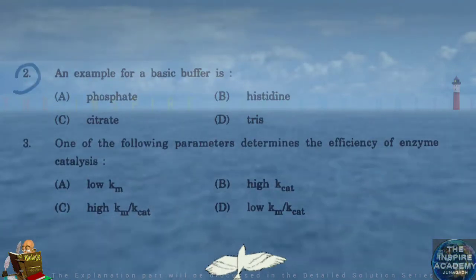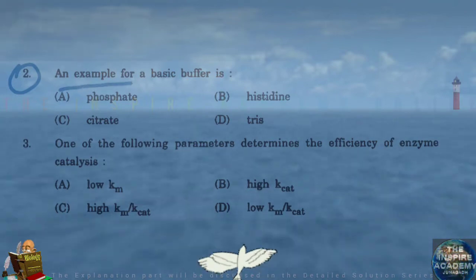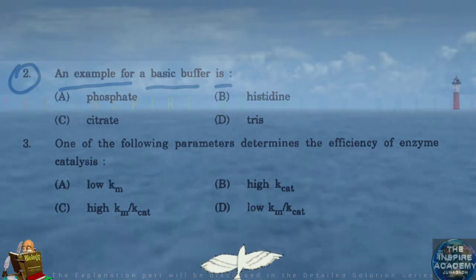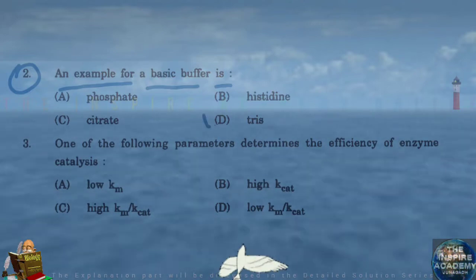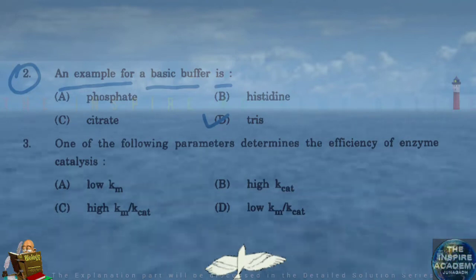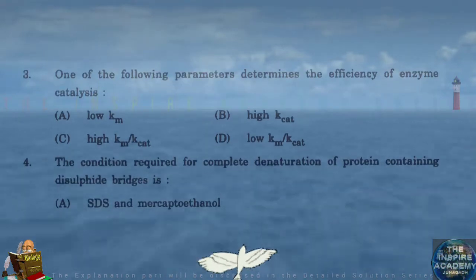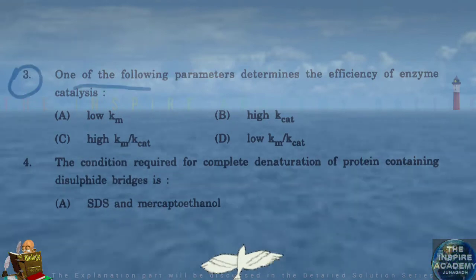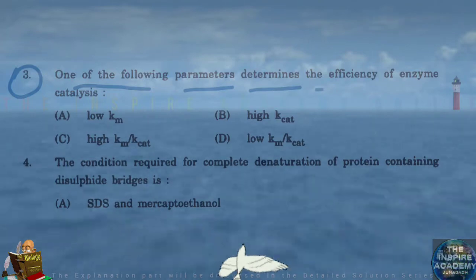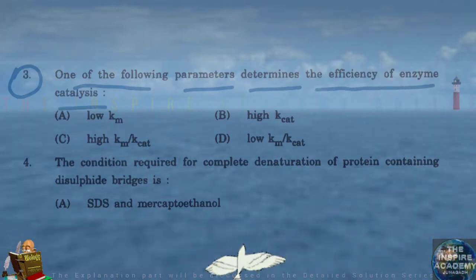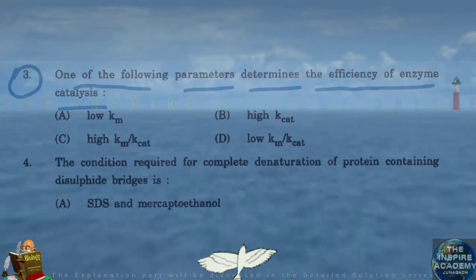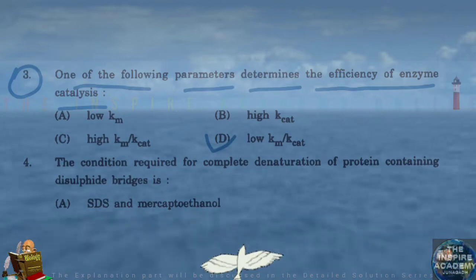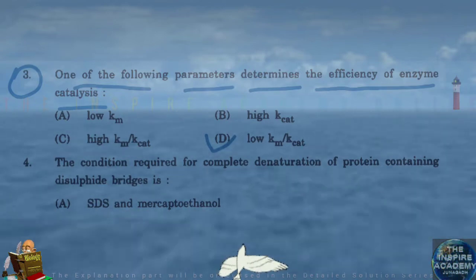Question number 2. An example for a basic buffer is Tris buffer. Question number 3. One of the following parameters determines the efficiency of enzyme catalysis. Low Km upon K catalyst, Kcat.